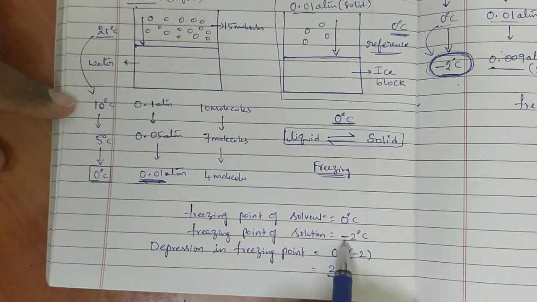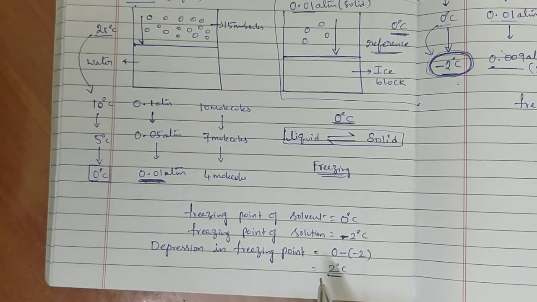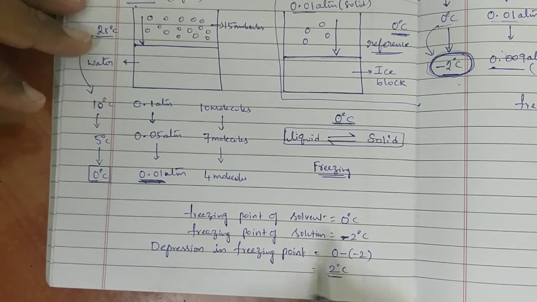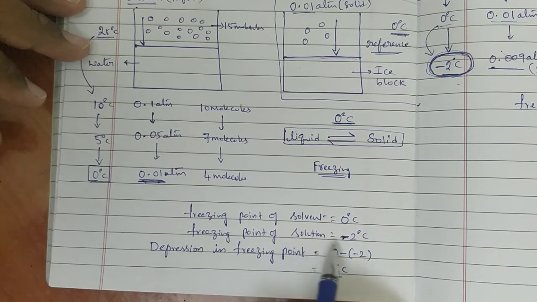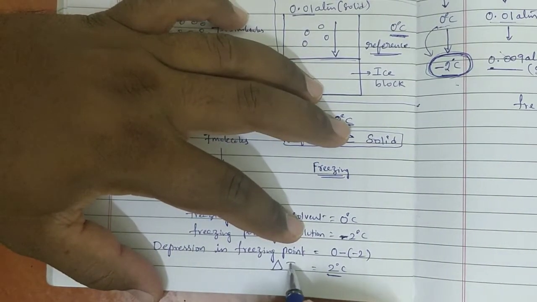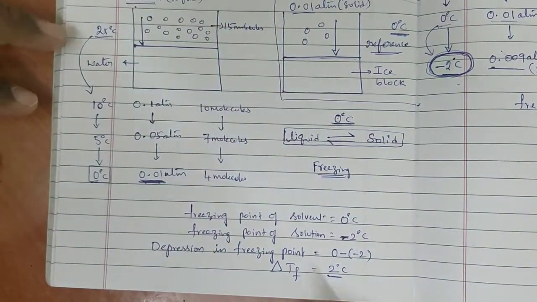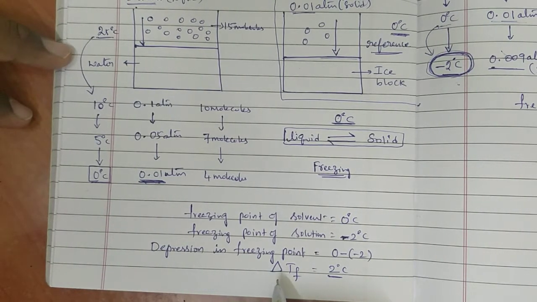The decrease is nothing but minus. Actually this minus is according to our maths; a negative value is lower only. Okay, freezing point of solvent is equal to 0 degrees centigrade. Freezing point of solution is equal to -2 degrees. Depression in freezing point is equal to 2 degrees centigrade. This is called delta TF, depression in freezing point. This is called depression in freezing point.